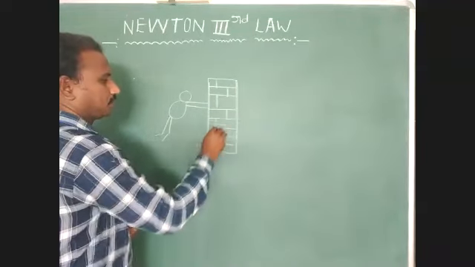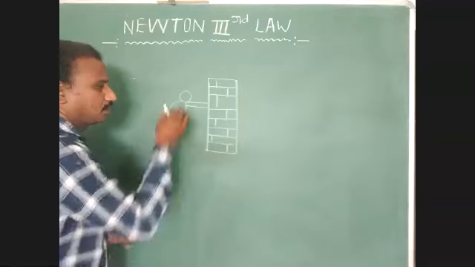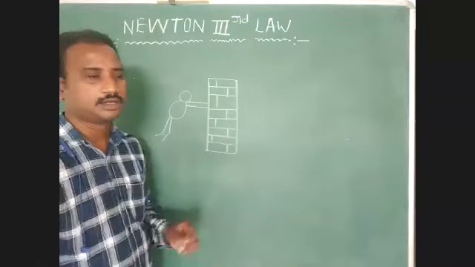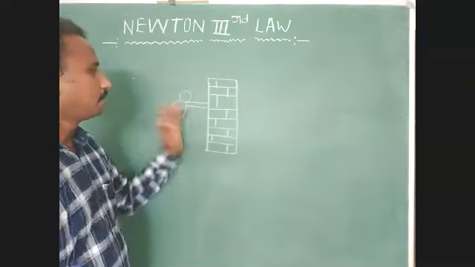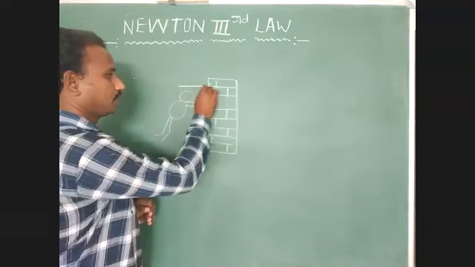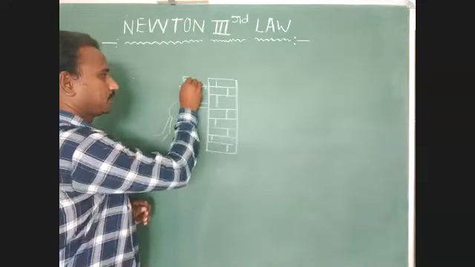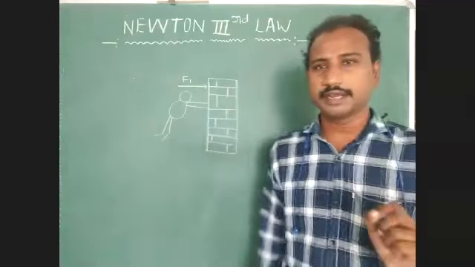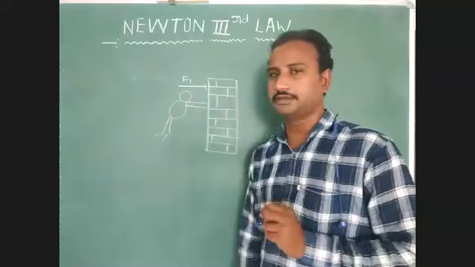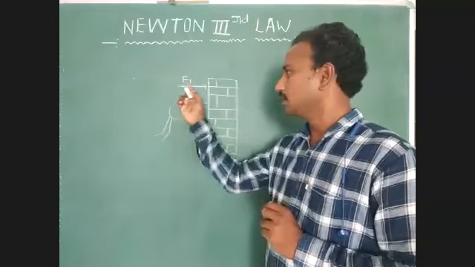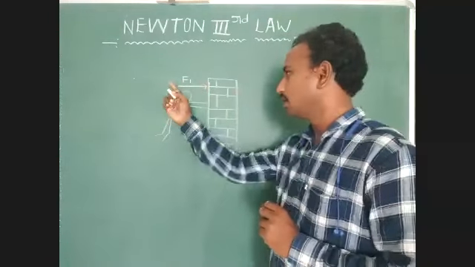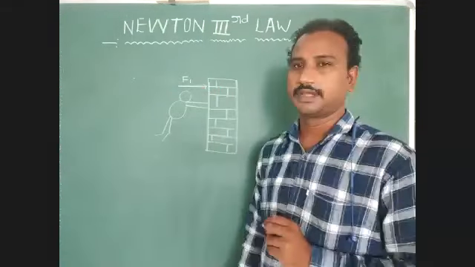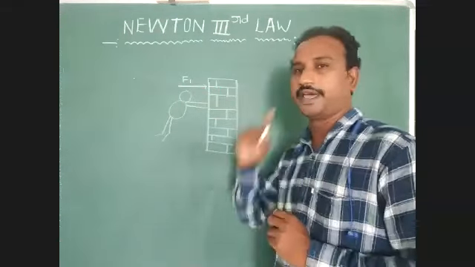Here we have to observe that the person applied force F1. In which direction is that force acting? Along the horizontal direction. This direction is the forward direction.